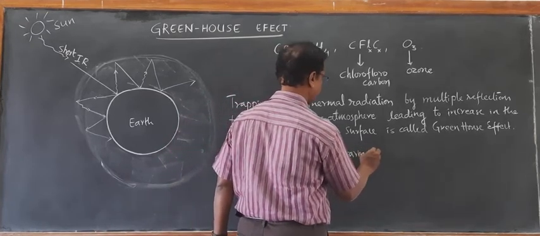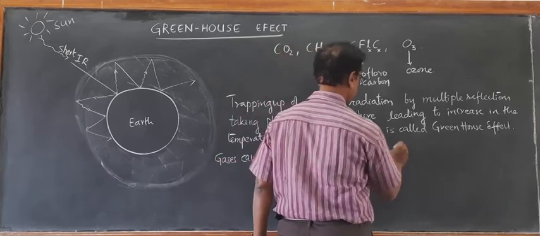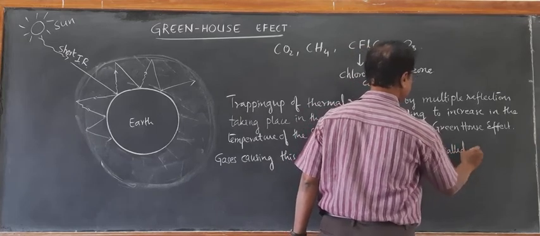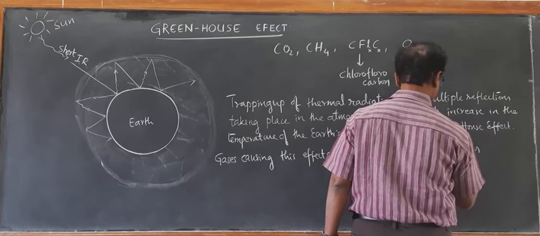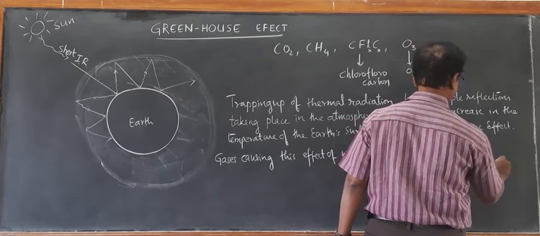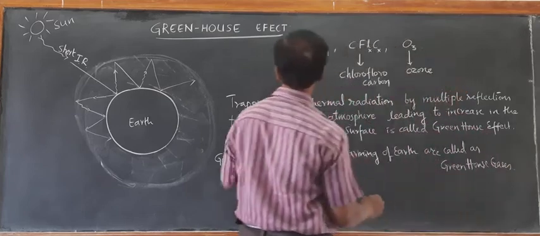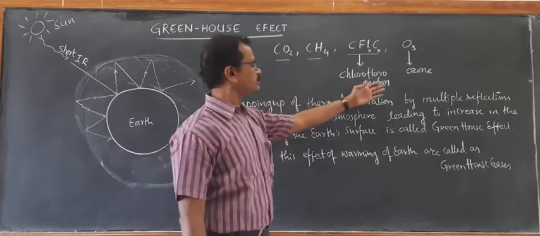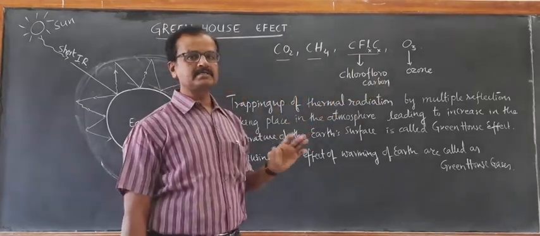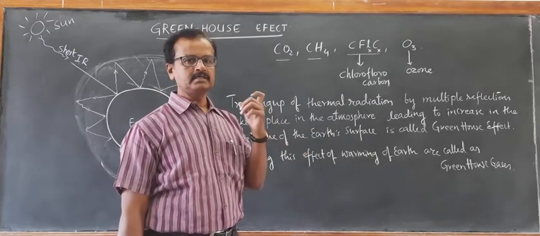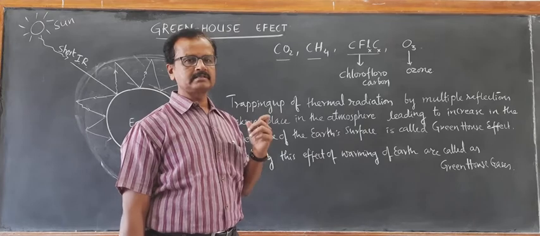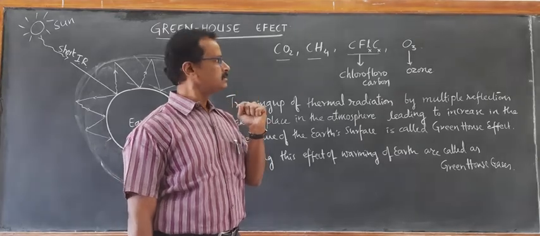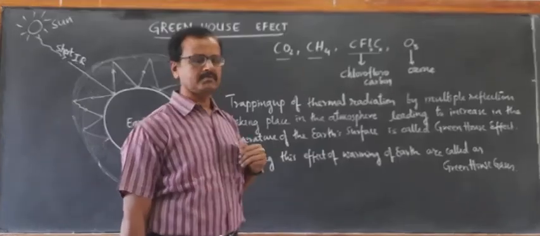This effect of warming up of Earth is caused by what are called greenhouse gases, such as carbon dioxide, methane, and chlorofluorocarbons. These chlorofluorocarbons are released by refrigerators, air cooling systems, and sprayers such as deodorants and shaving sprayers. So they are all involved with such chlorofluorocarbons.